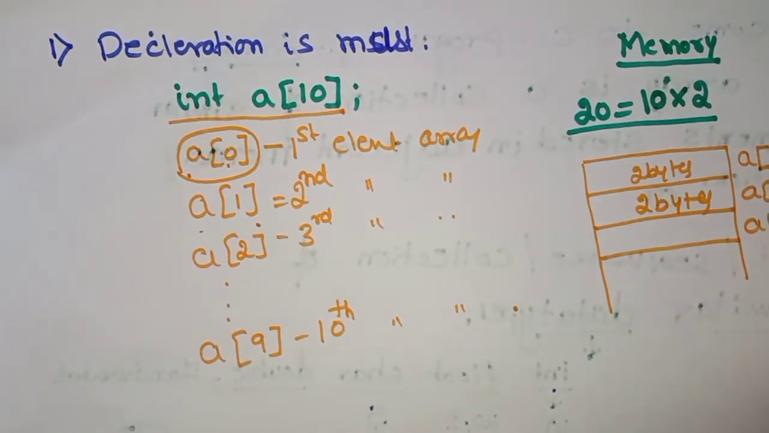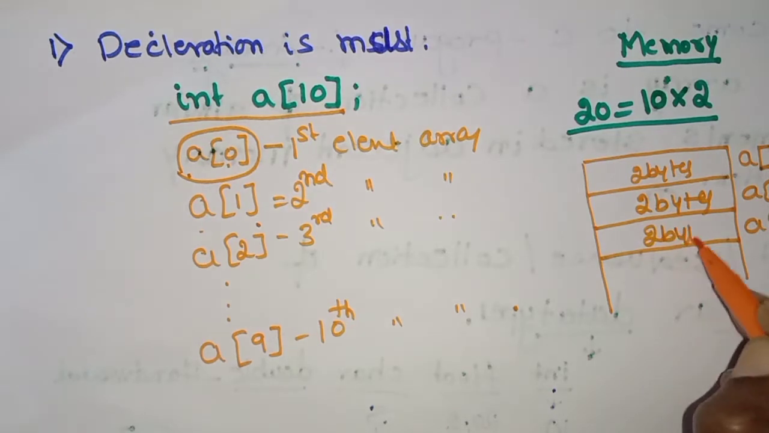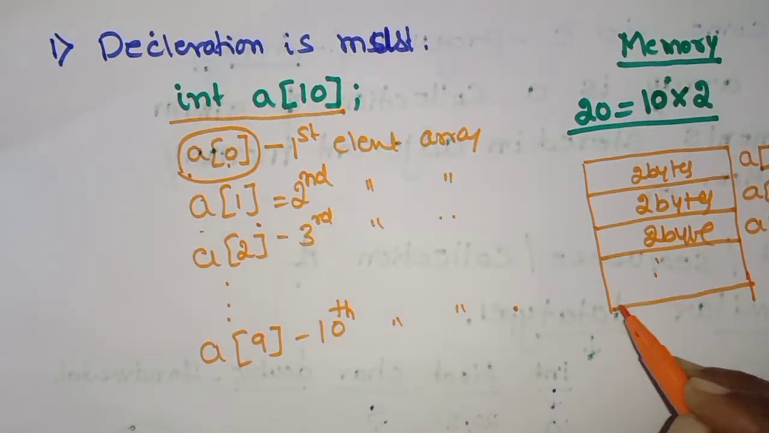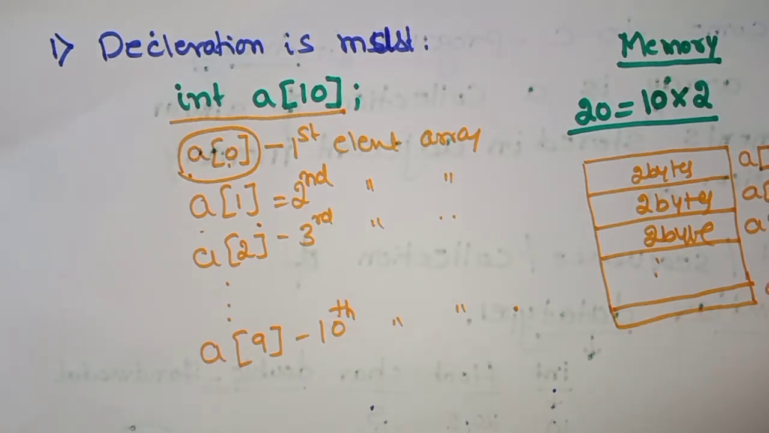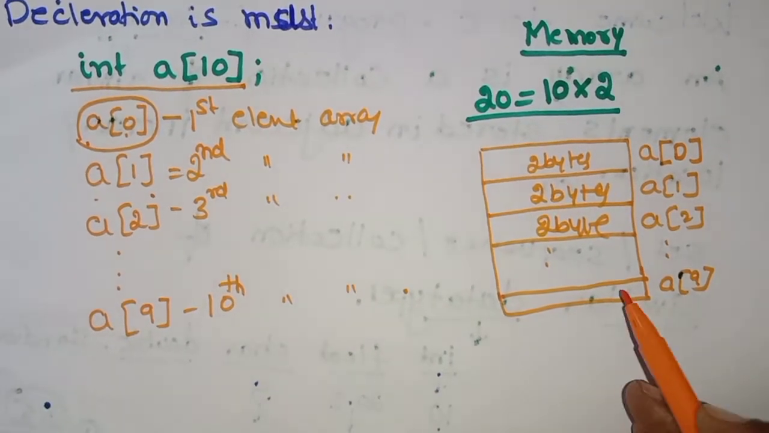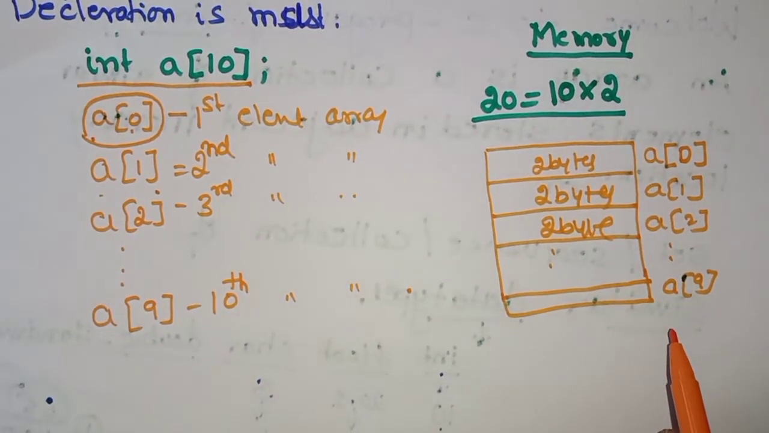A of 2, another 2 bytes is reserved. Like that, how many bytes? Totally 20 bytes. The final one is A of 9. This is the memory allocation. Okay, this is your memory allocation.